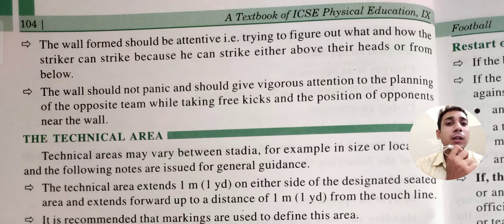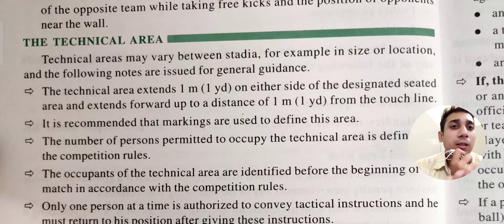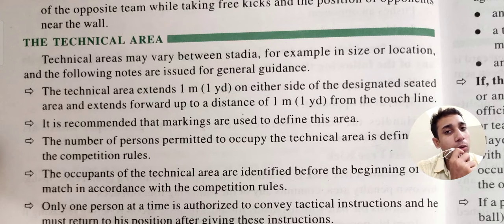Thereafter there is the technical area. In the technical area we can see that it varies between stadia, for example in size or location. The technical area may extend 1 yard on either side, and it may also extend forward in the direction of the touchline by 1 yard. It is also recommended that markings are used to define this area, means we should keep the marking so that we can know that yes, that is the technical area.